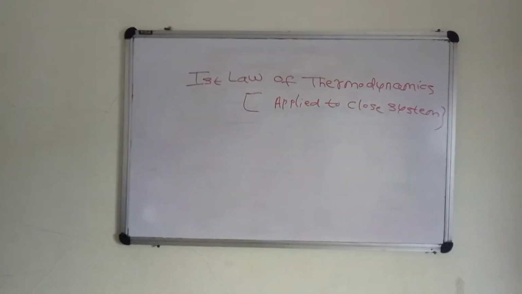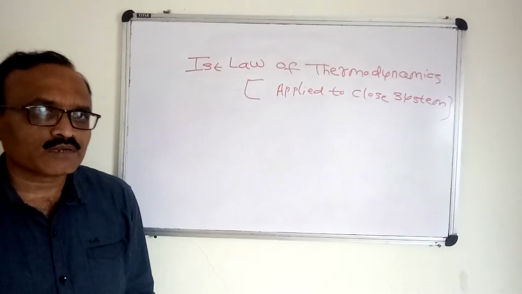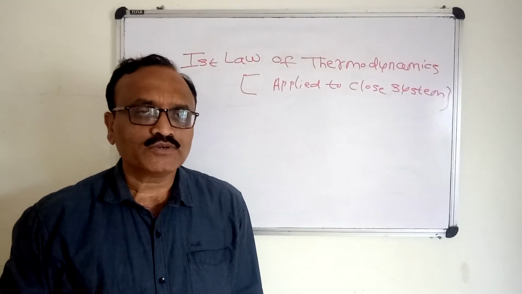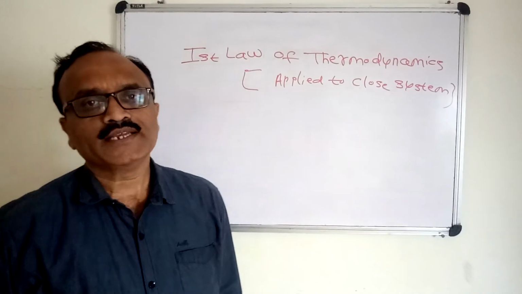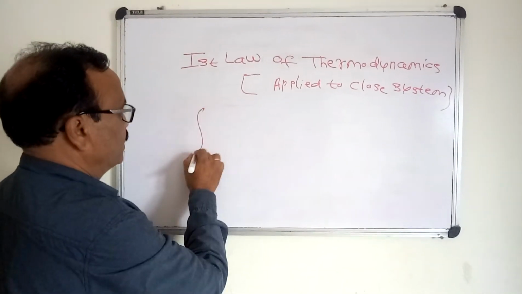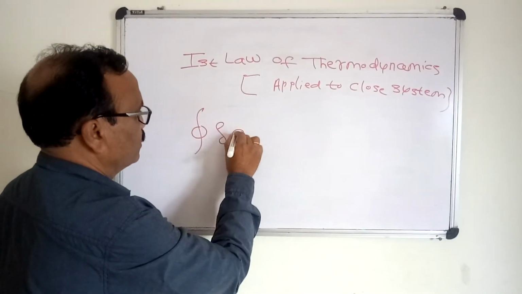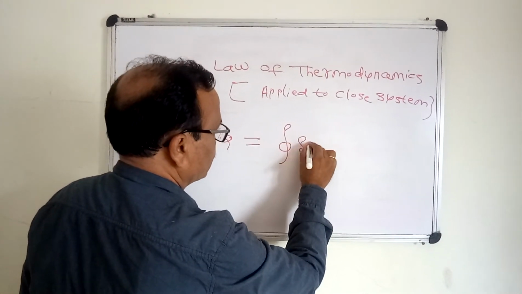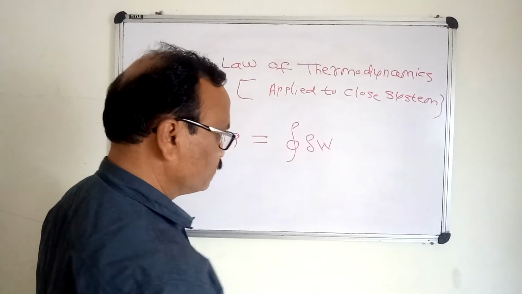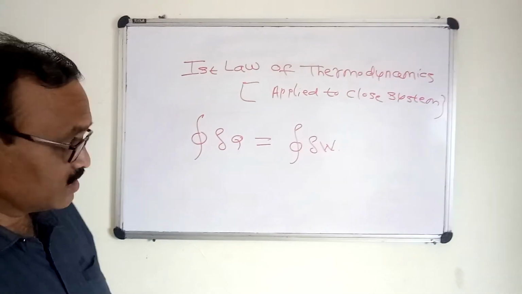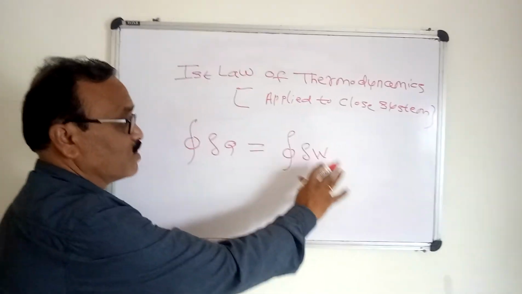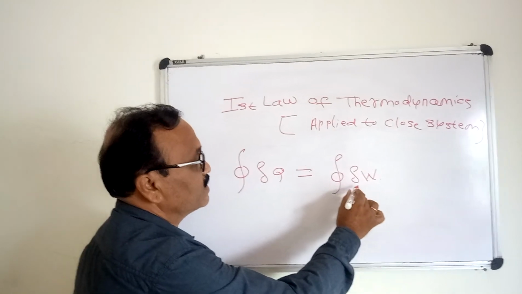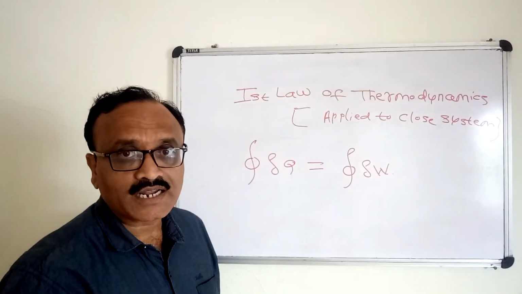The first law of thermodynamics states that whenever a system executes a cyclic process, the cyclic integral of delta Q is equal to the cyclic integral of delta W. That means heat is going to be converted into work.